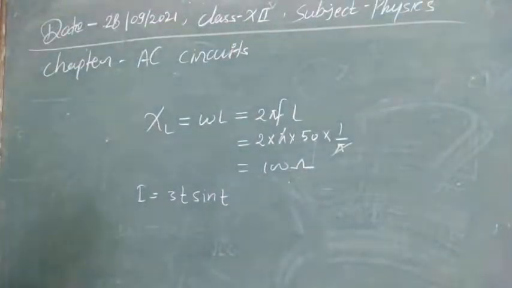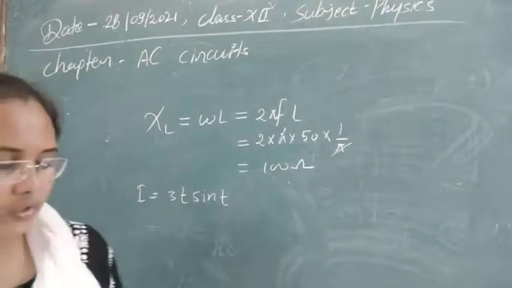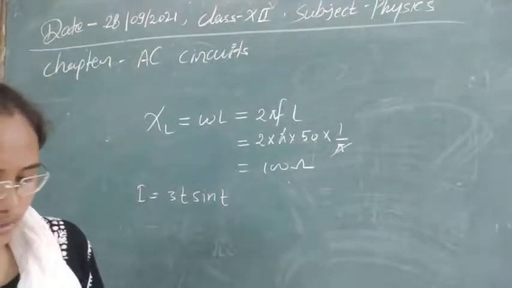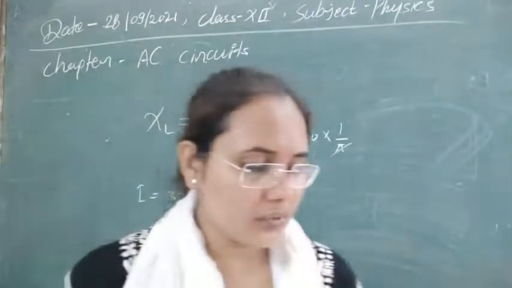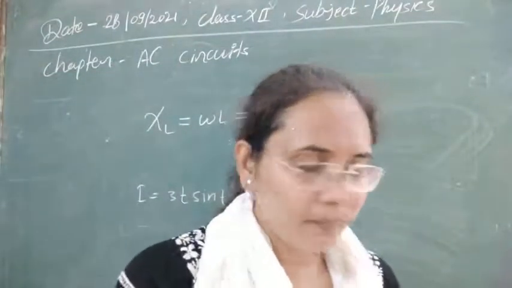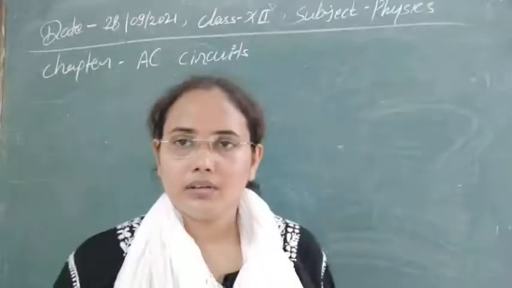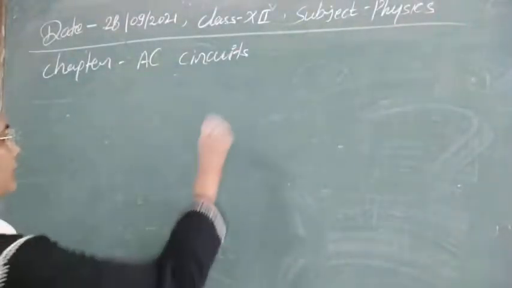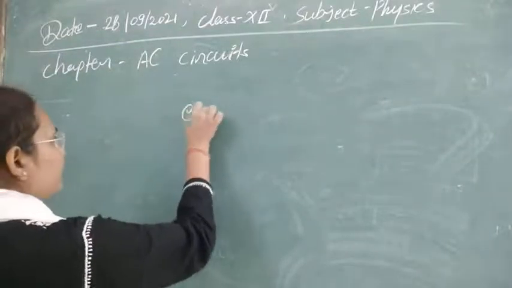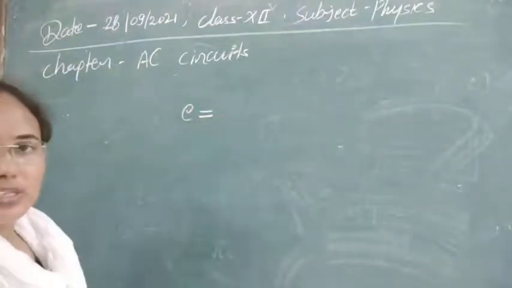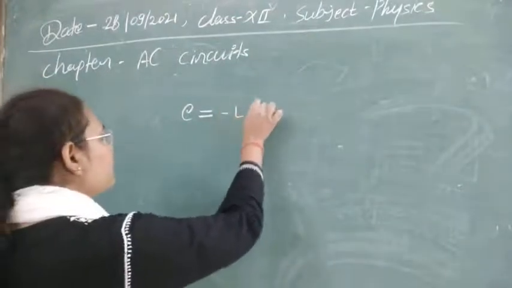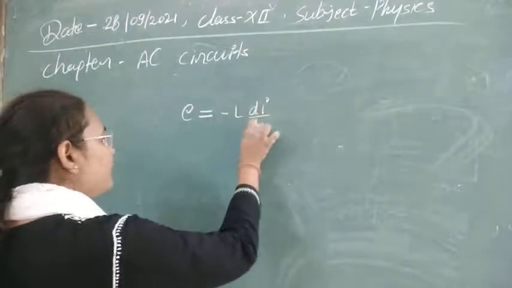As the current is given, we have to find the voltage in the case of an inductor of 1 Henry inductance. For this question we can use the concept of induced EMF, which is generated in any coil and is given by E equals minus L di by dt.